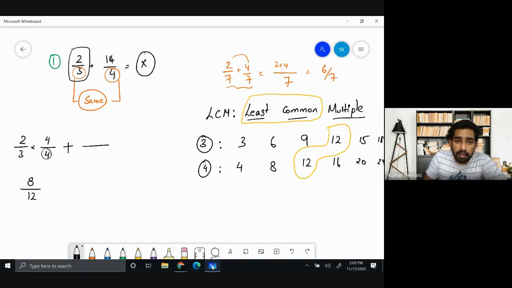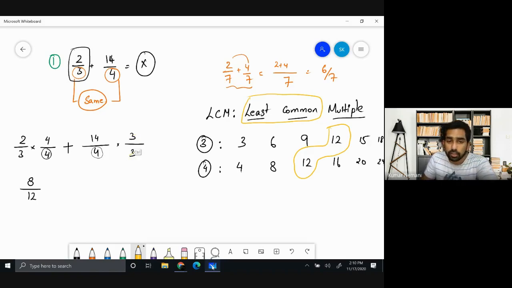The same way, 14 over 4, you have this 14 over 4. I want to make the denominator 12. To make the denominator 12, I have to multiply 4 with 3. Since I'm multiplying the denominator with 3, I'm also multiplying the numerator with 3. So again, the same thing happens. When I strike this off, the value is going to be 1, and the value is not changed.